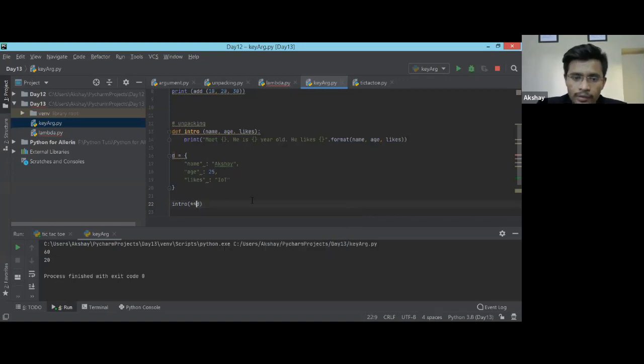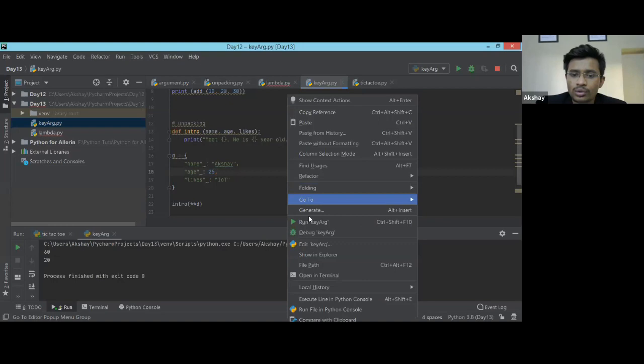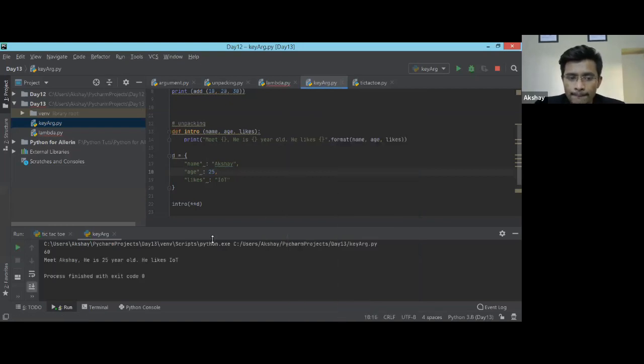This is my single variable which I'm passing to the intro function, but that single variable is going to be unpacked and assigned to 3 different variables, and now these 3 variables will take their next task. Let's run this code and see what it prints. Yeah, it printed: Akshay, he is 25 years old and he is IoT. So there is no necessity to maintain the sequence. You can do it like this.